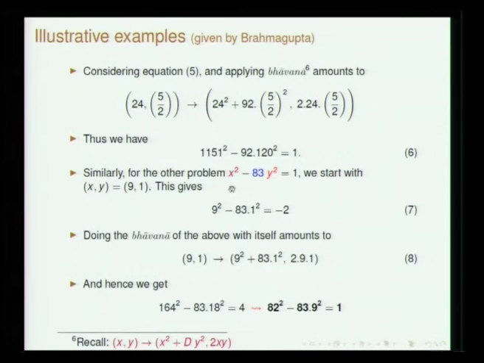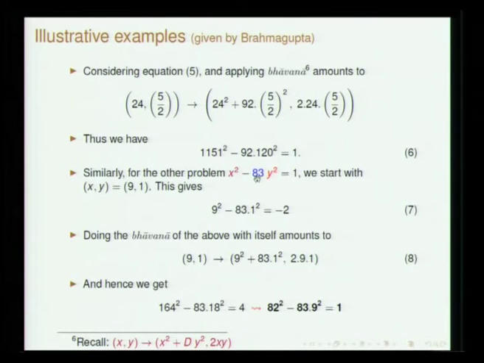You can further keep on doing this, and all these will give you better and better approximations to root d. So 1151 by 120 will be an approximate value of root of 92. If you do Bhavana once more with itself, you will get better and better approximations.